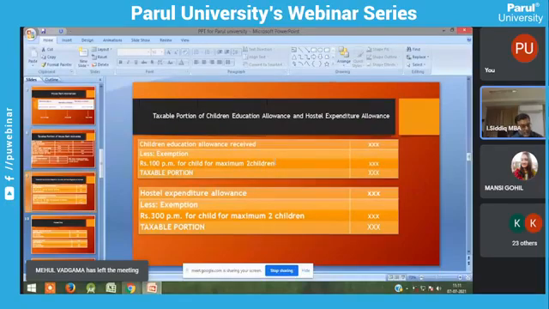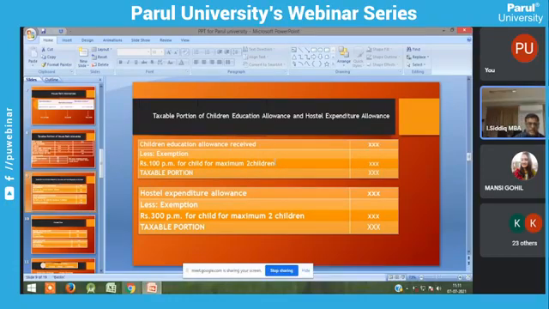So the next one is children education allowance. It is a partly taxable allowance, which comes under partly taxable allowances. So employees who have children, the employer can facilitate the children of the employees. In what way? They are giving children education allowance. Employers can give children education allowance to their employees.